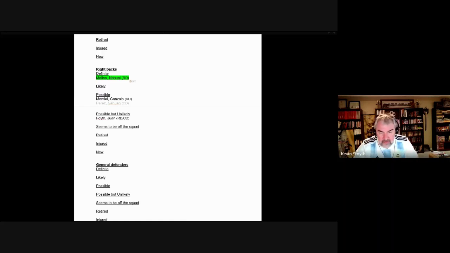Next, we have two possible candidates, the first of whom, Gonzalo Montiel, was selected, and the second, Nahuel Perez, not selected, and nor was possible but unlikely candidate Juan Foyth. So in the warm-up games there, it was Montiel, again the backup in the first game, and the player we thought would be the starter in the second game there.